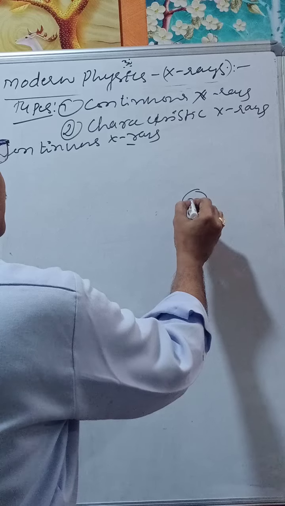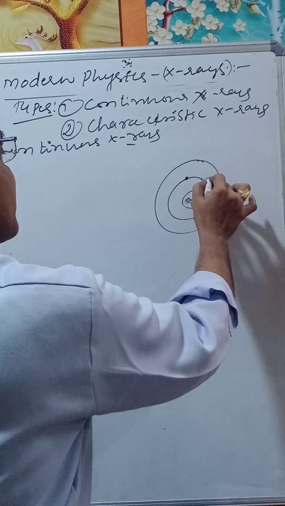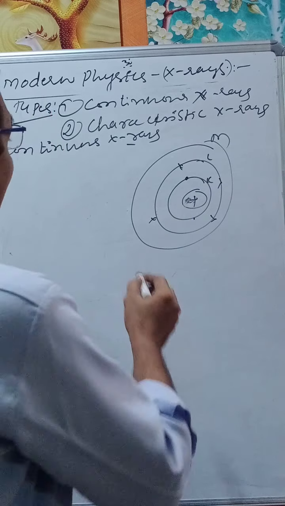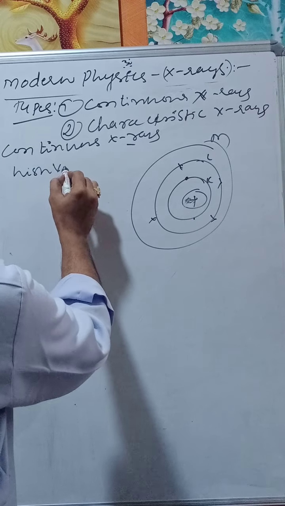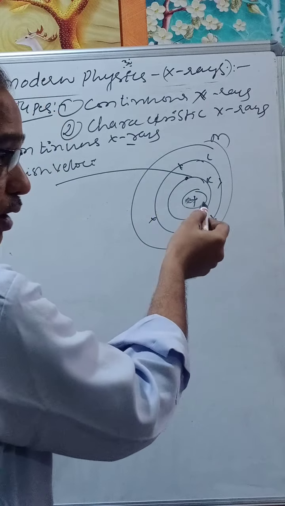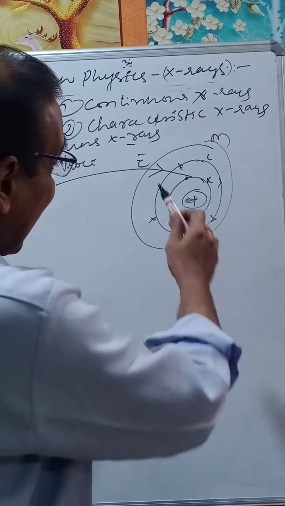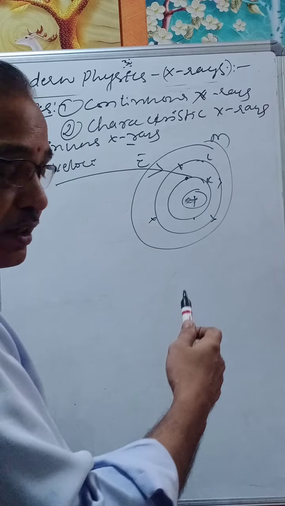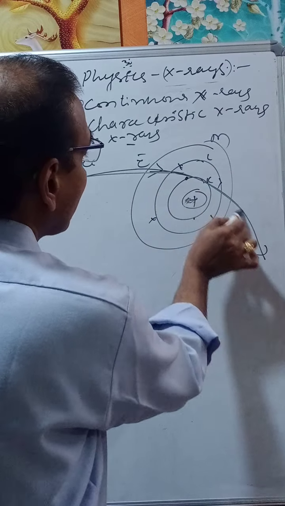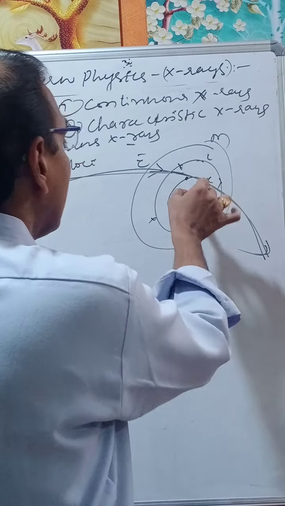So this is the nucleus. This is the first orbit, K shell. This is the L shell. These are the electrons, and K, L, M, and so on. Now when a high velocity electron passes near the nucleus, what happens? There is an attraction between the nucleus and the high velocity electron. As a result of that attraction, the path of the electron may get changed due to this attractive force.